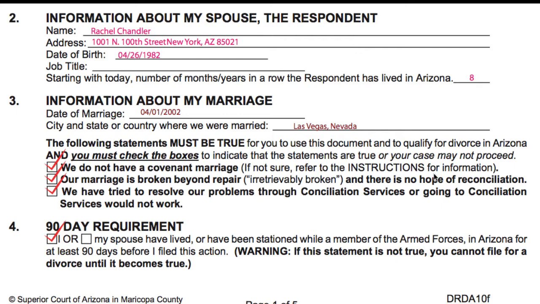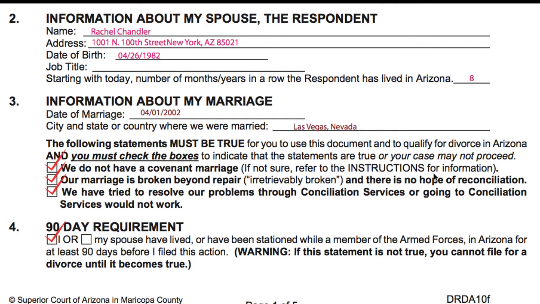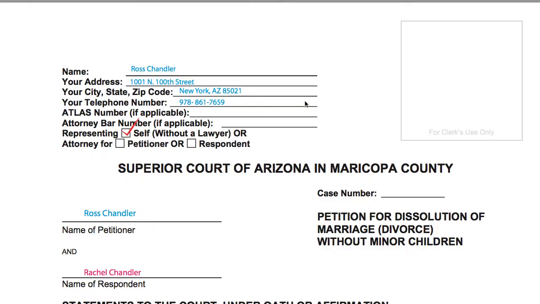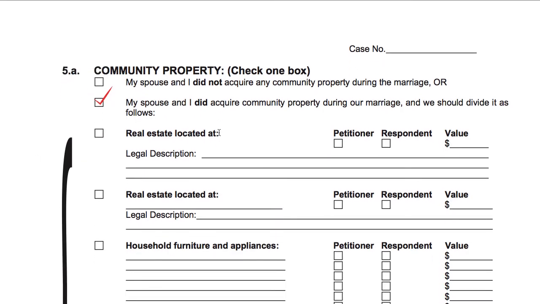The court also makes sure that you're aware that there is conciliation services provided by the Maricopa County Services, and you do not think that would help resolve your marital issues and you still need your divorce. You check that box. You've tried to resolve it, or if you tried to go to conciliation services, it would not work. Again, the jurisdictional is the 90-day requirement under number 4. You have to check the box that you've been here for the prior 90 days. And if you have not been here for that requisite number of days, you cannot file for divorce in Maricopa County at this time. So that's page 1, and let's now go to page 2.